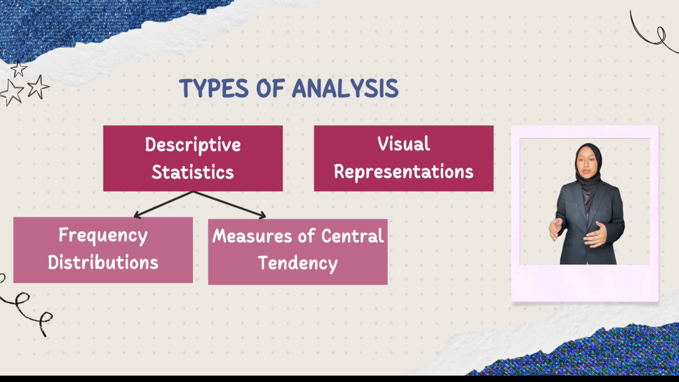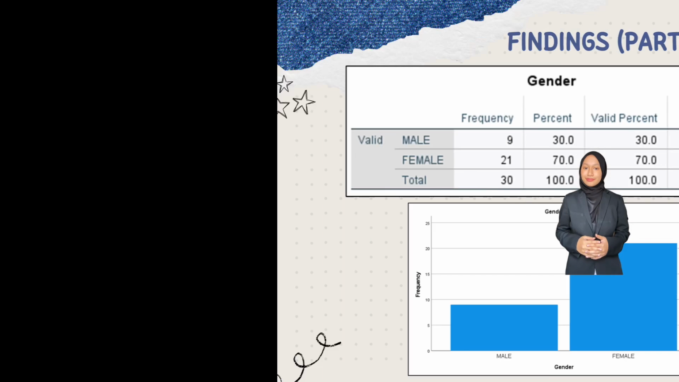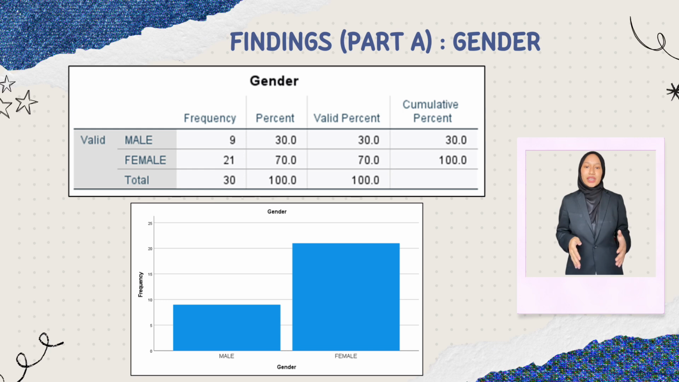Next, I will describe several types of analysis used in researching the factors determining efficient solutions for managing rental housing in Kampung Datuk Keramat, Kuala Lumpur. First, I have used descriptive statistics to summarize the data, employing measures such as frequency distribution, mean, median, mode, range, and standard deviation. These statistics help to understand the typical values and variability within the data. For visual representation, I used bar charts and other visual tools to make it easier to comprehend and compare various groupings. Okay, now let's turn to the findings for part A, which is gender.